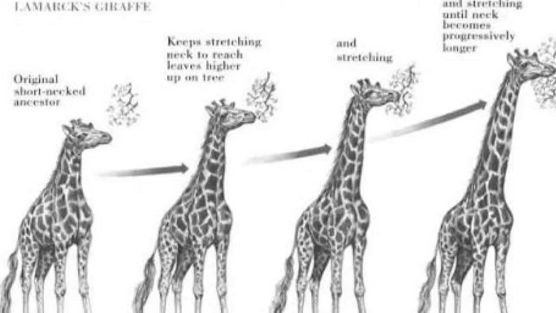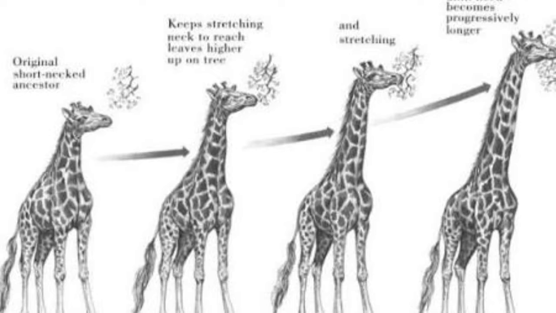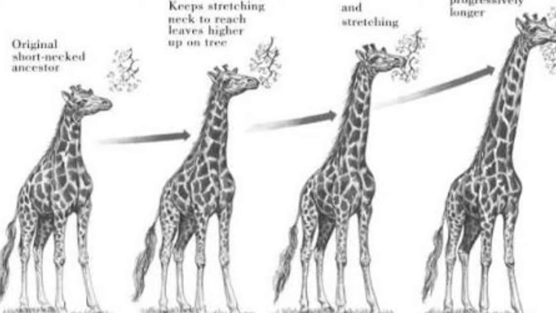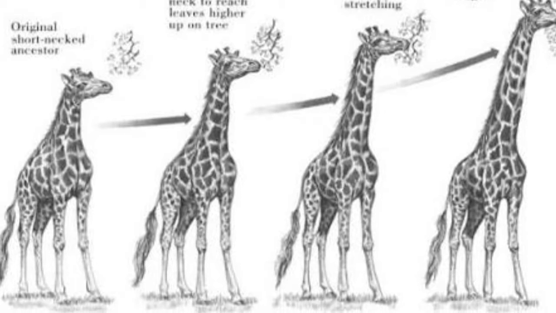The theory of evolution by natural selection is the process by which organisms change over time as a result of changes in heritable physical or behavioral traits. Changes that allow an organism to better adapt to its environment will help it survive and have more offspring.